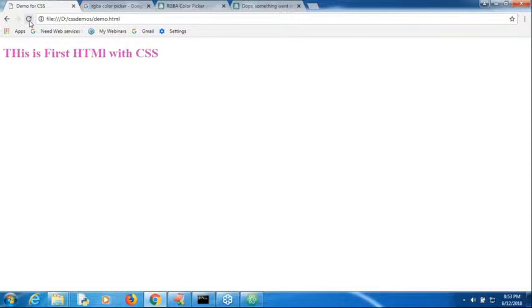If it is 0.0, what will happen? It is fully transparent. You are not seeing anything. Okay, like some 0.2, like this. Are you seeing the effect, right?